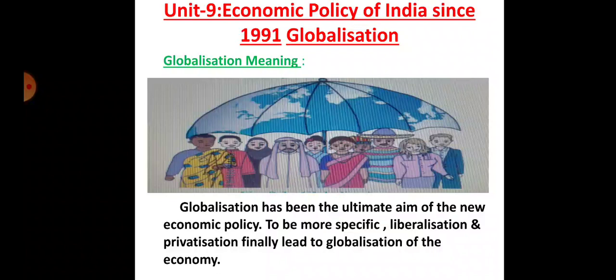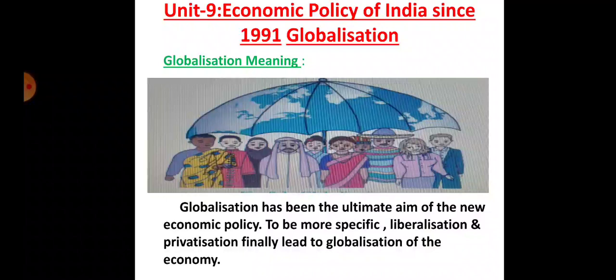We accept the disinvestment policy, which means we abolished all the other restrictions and also carried out disinvestment of the public sector. That part is most important related to privatization. So globalization means what? The global policy means we globalize our economy and compete with the world economy. Globalization is the ultimate aim of the new economic policy. In the real sense, liberalization and privatization lead to the globalization of the economy. Creation of a global economy is globalization.